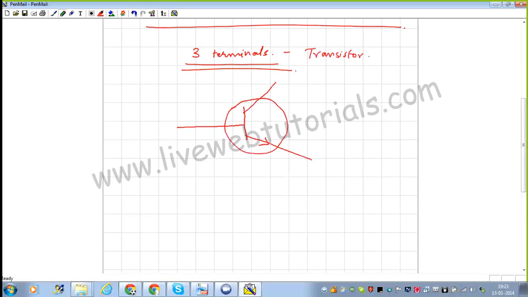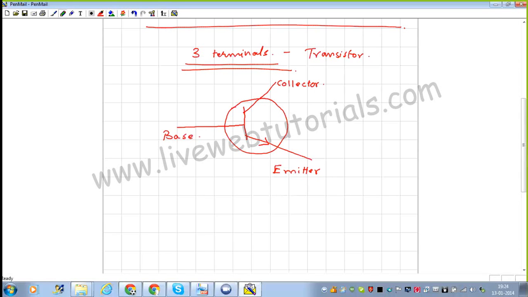I have marked the arrow over here. The left hand side of this part is known as the base. Wherever the arrow is, that terminal is going to be the emitter. And the other terminal is going to be the collector. These are the three names given to the three terminals of a transistor.